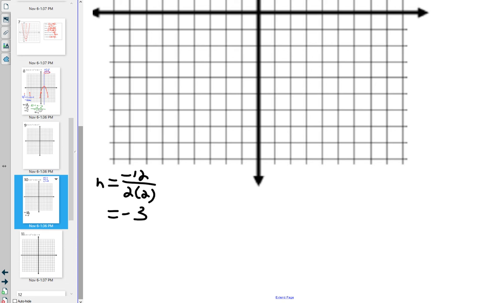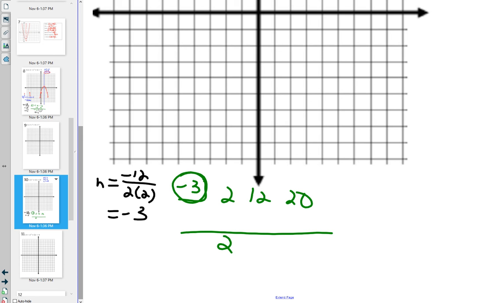When I plug in -3, with 2, 12, and 20, this also does a good job of showing you how to use synthetic substitution. Drop down the 2. To get above the line, you multiply. -3 times 2 is -6. When you add, that gives you 6.